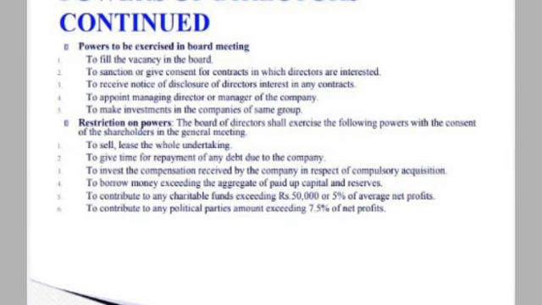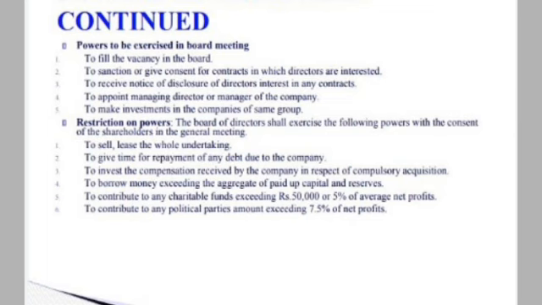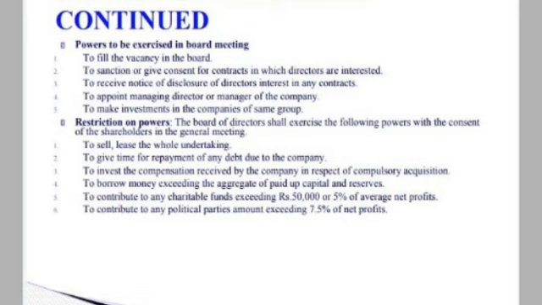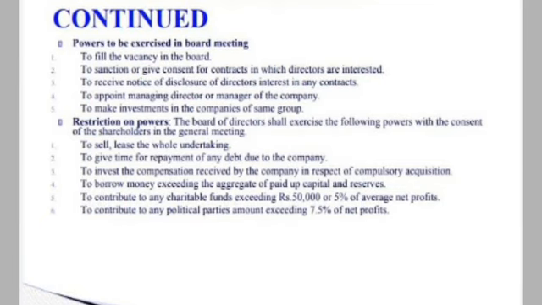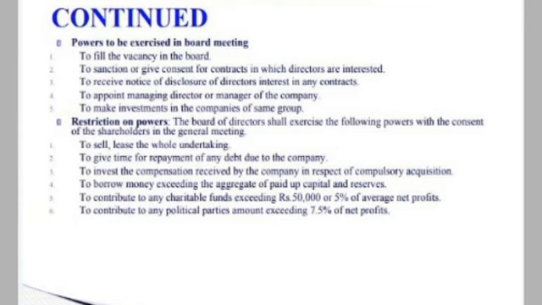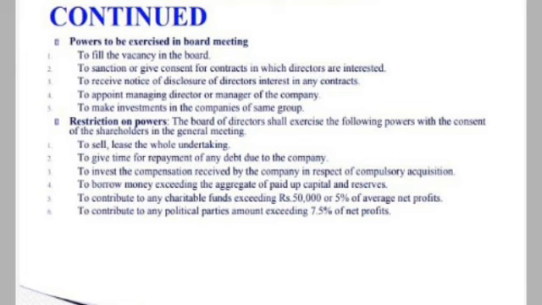Next, to give time for repayment of any debt due to the company. Next one is to invest the compensation received by the company in respect of the compulsory acquisition by any government. Next, to borrow money exceeding the aggregate of paid up capital and reserves, that is, to borrow beyond the limits. Next, to contribute to any charitable funds exceeding rupees 50,000 or 5% of average net profits. Next one, to contribute to any political parties an amount exceeding 7.5% of the net profit. These are the powers of directors.